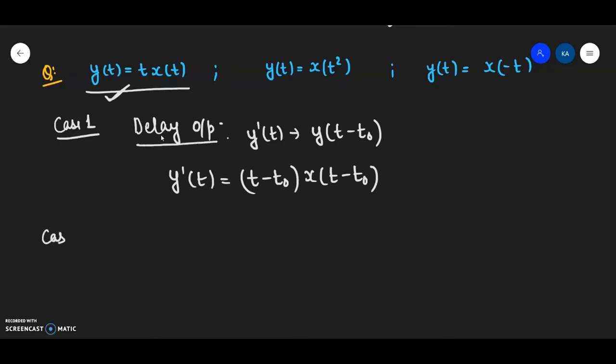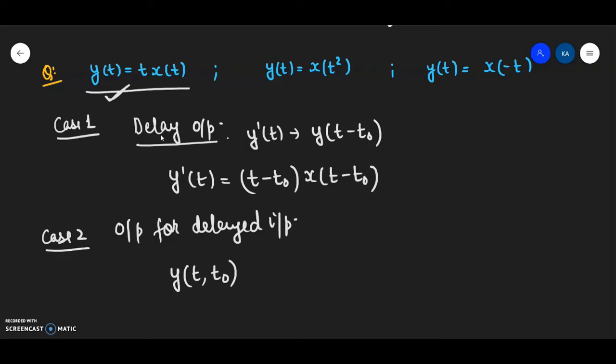In case 2, what I'll do is I'll find the output for delayed input. Now what I have to do is I have to delay the input. I am representing this as y(t, t naught). ठीक? Please make sure the nomenclature is very important. y(t, t naught) means I have to delay the input by t naught.